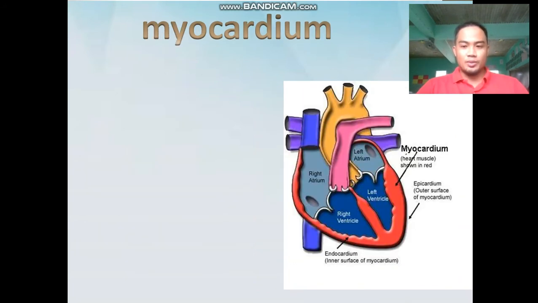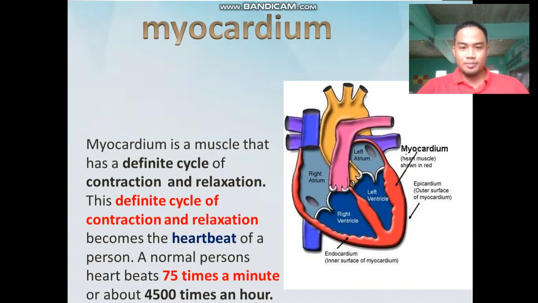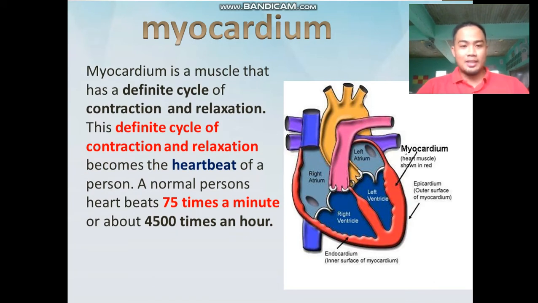Let's discuss the myocardium. The myocardium is a muscle that has a definite cycle of contraction and relaxation. A definite cycle means there is a specific time when it contracts and a specific time when it relaxes, pumping blood. This definite cycle of contraction and relaxation becomes the heartbeat.